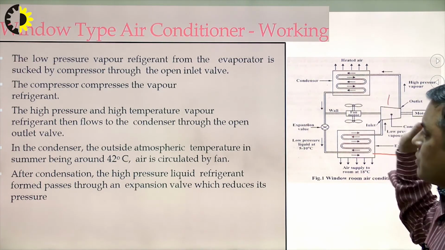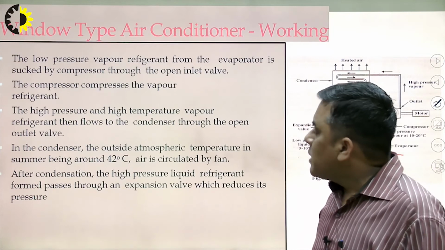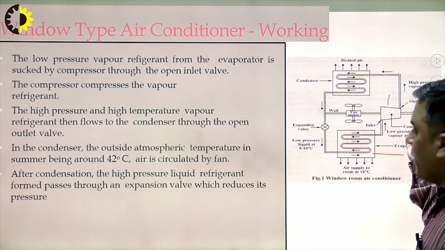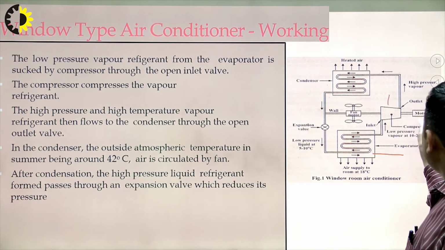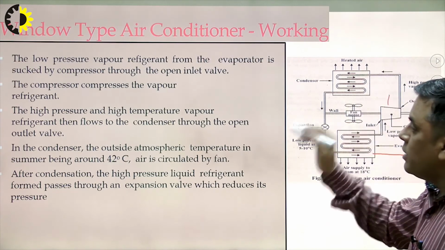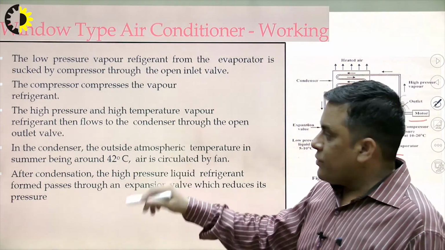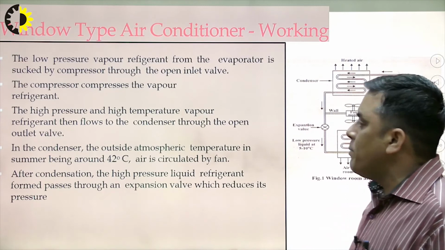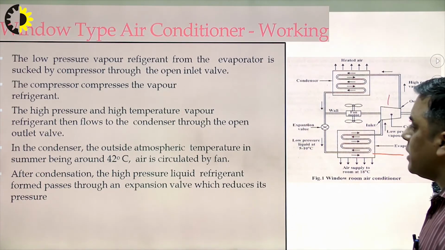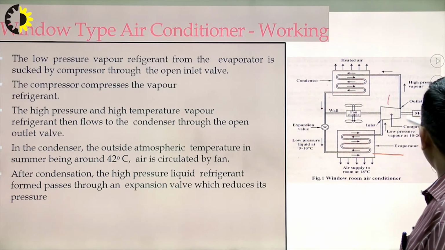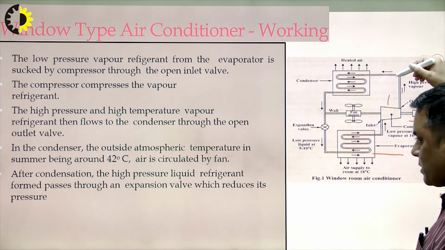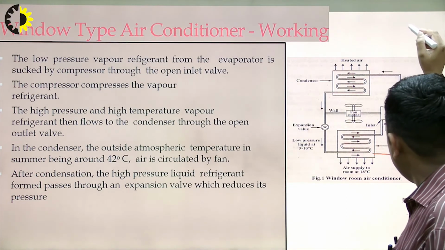So this is the first step. The second one is that the compressor compresses the vapor refrigerant, by supplying some electrical energy through the motor. Because of the compression, the high pressure and high temperature vapor refrigerant then flows to the condenser through the open outlet valve. From the outlet valve of the compressor, the high pressure and obviously high temperature vapor refrigerant moves towards the condenser.